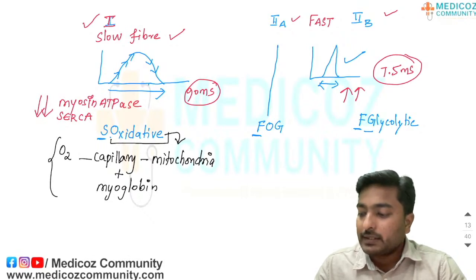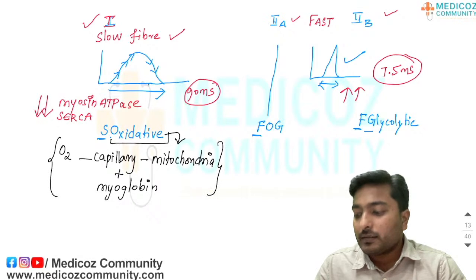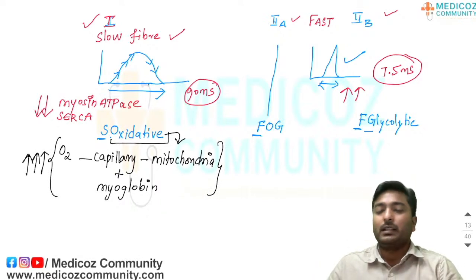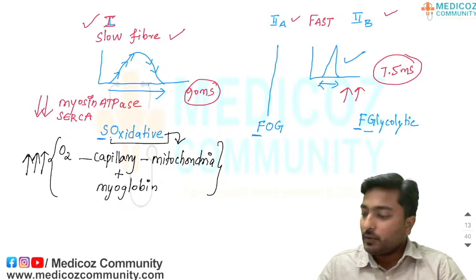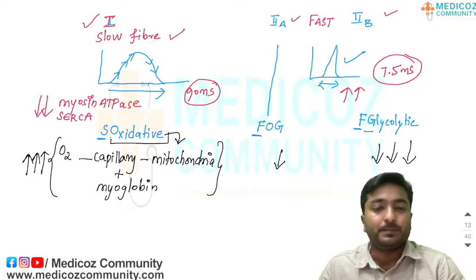All these are very high in slow muscle fibers, while in 2A and 2B this will be low, and in 2B this will be very low.